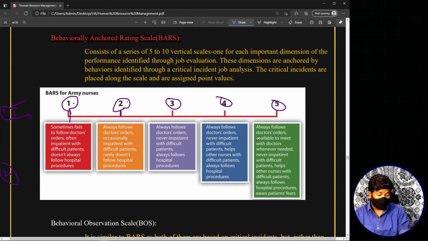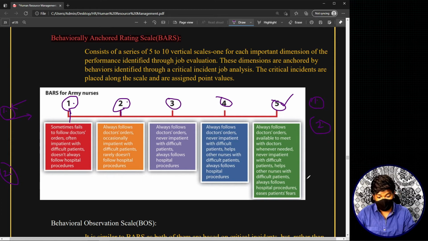Now at last, I will be adding all the scores. For example, in the first behavioral criterion, if I think the fifth one is the most accurate one that represents the employee, I will choose 5 here. In the second one, if I think the first option is the appropriate one, I will choose that. For the third behavioral criterion, if the value number 2 is the most appropriate, I'll choose 2 then.